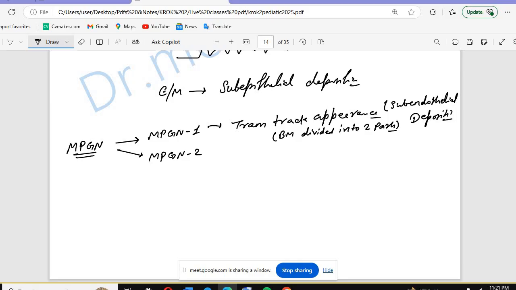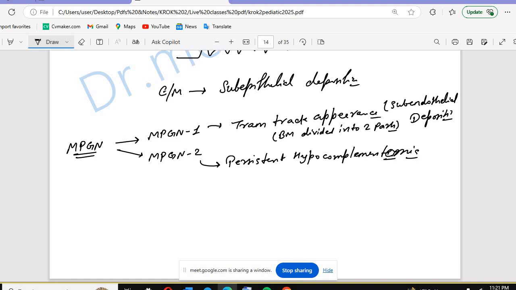In MPGN2, there will be persistent hypocomplementemia, meaning the complement level will be decreased.